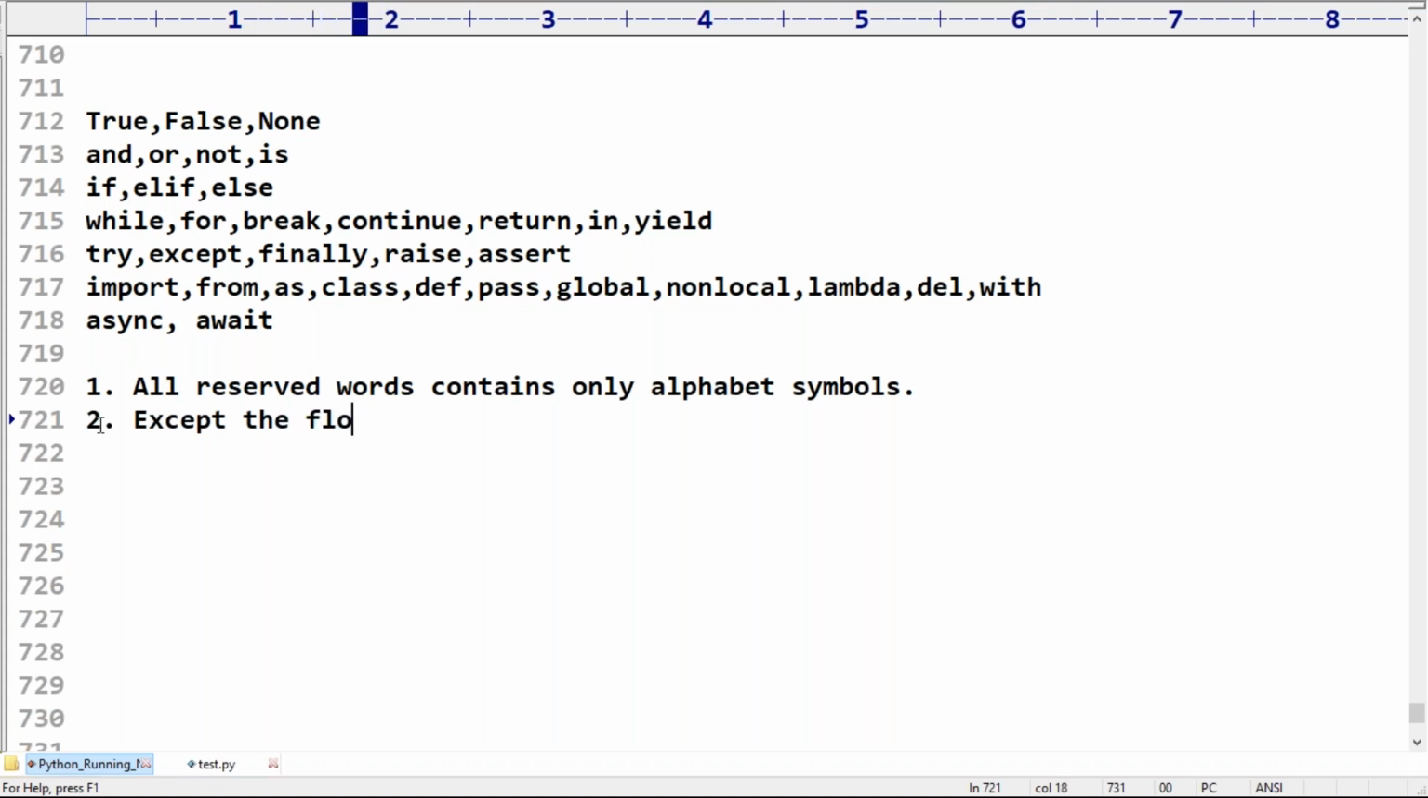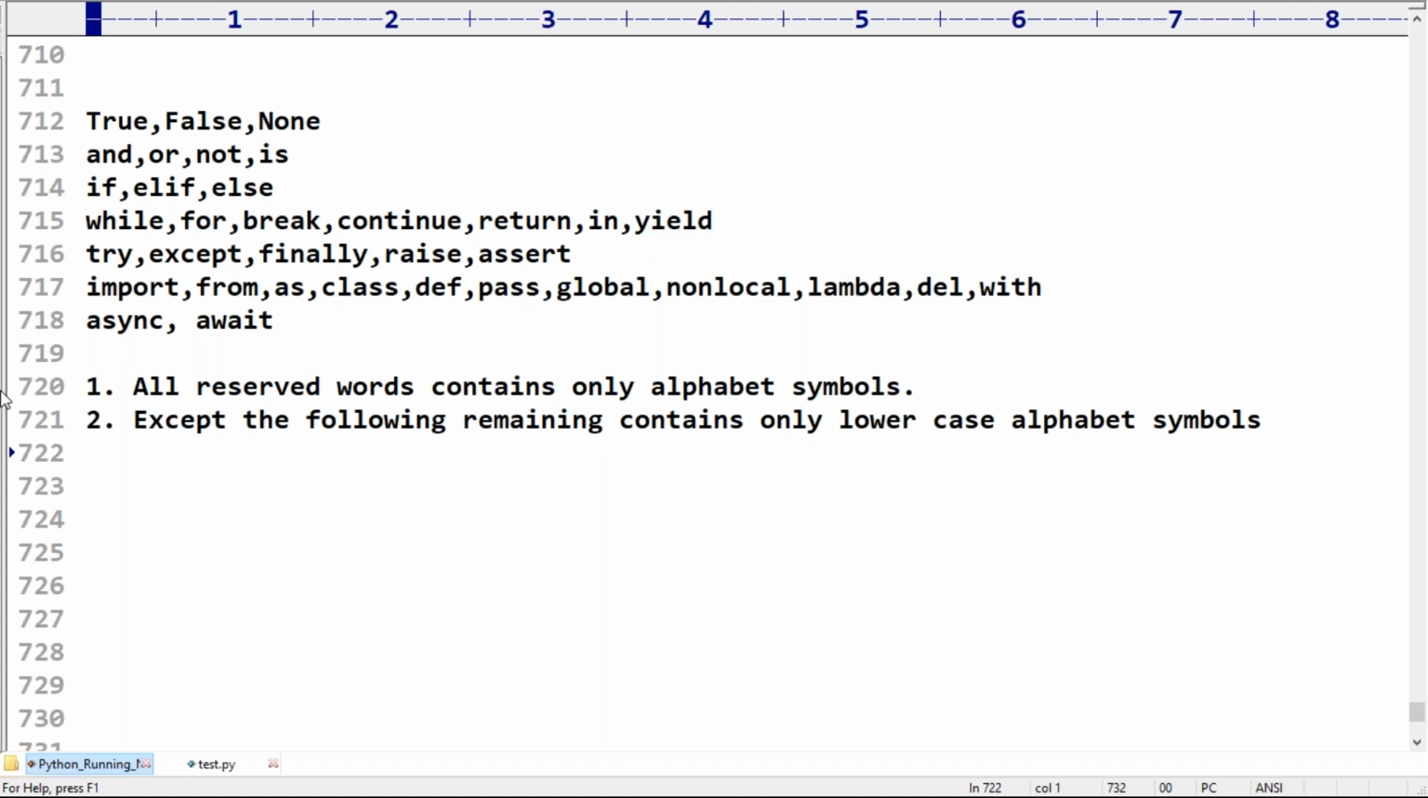Except the following, the remaining contain only lowercase alphabet symbols. Except these three things, all the remaining contain only lowercase alphabet symbols. Remember this: only these three cases, True, False, None, contain uppercase characters. Any doubt? Feeling comfortable?